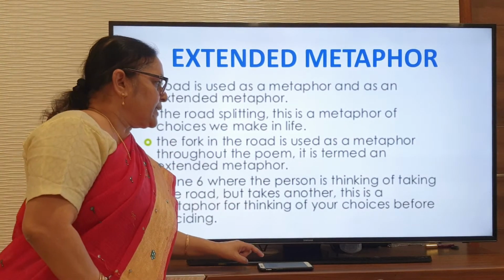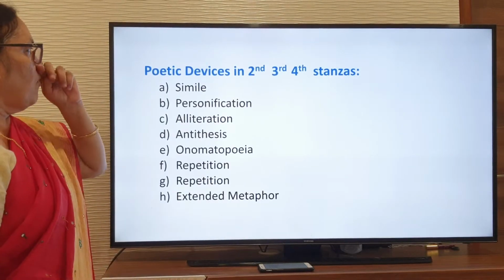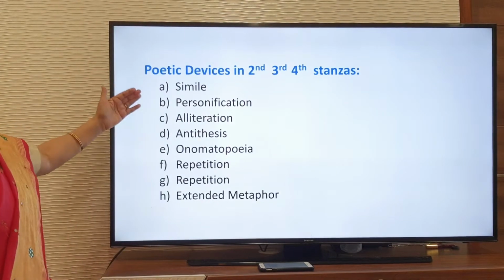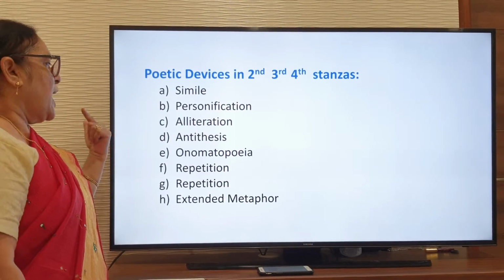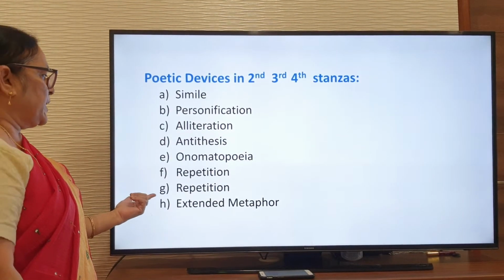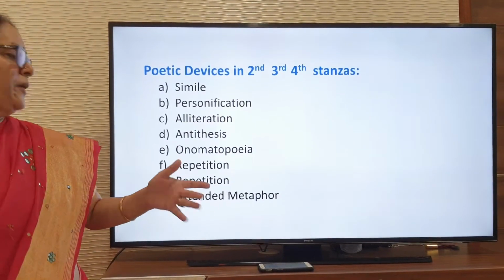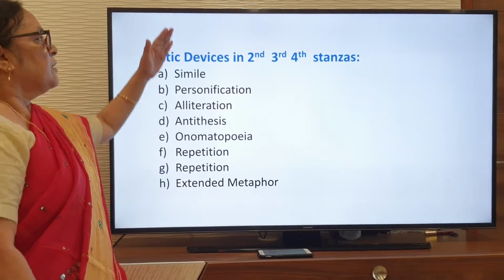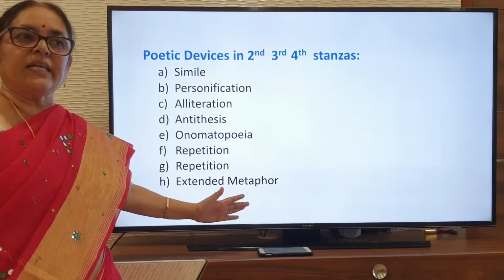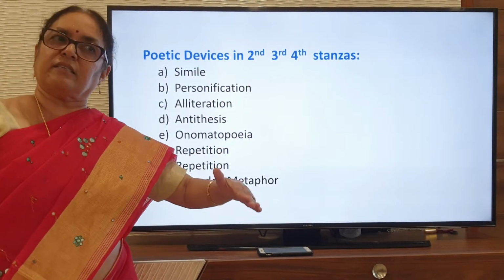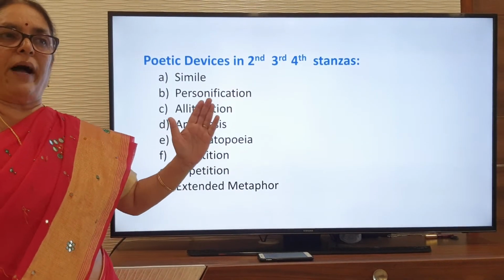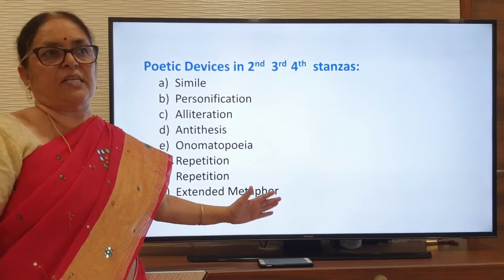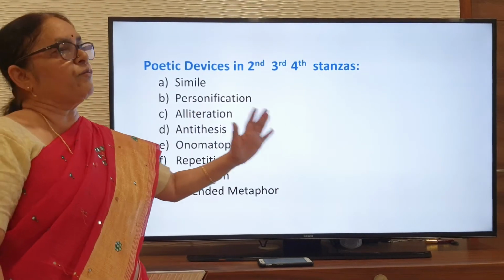So now in the second, third and fourth stanzas, we have all these poetic devices: simile, personification, alliteration, antithesis, onomatopoeia, repetition, and extended metaphor. Only one is there, ma'am. So all these are there in the poem. You just go back to the poem, read it, and write about all these poetic devices that are there in the second, third and fourth stanzas.